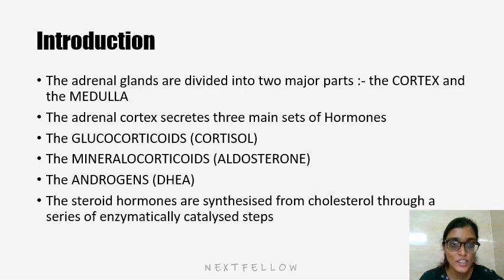So the adrenal glands are divided into two major parts, the cortex and the medulla. The adrenal cortex secretes glucocorticoids, mineralocorticoids, and androgens. The steroid hormones are synthesized from cholesterol through a series of enzymatically catalyzed steps.